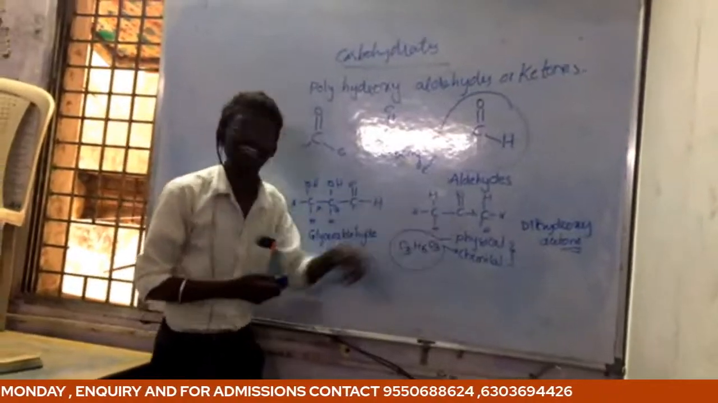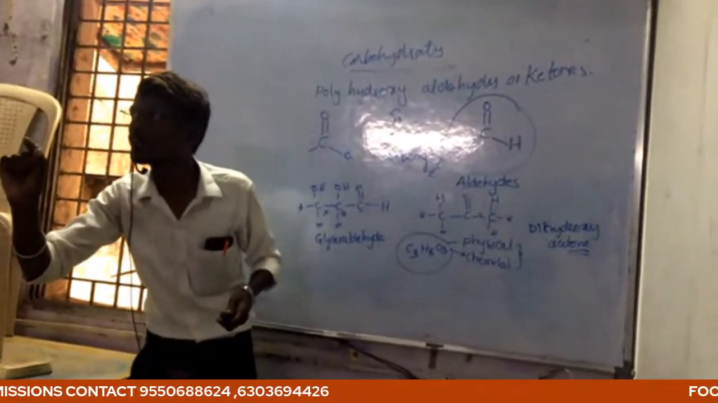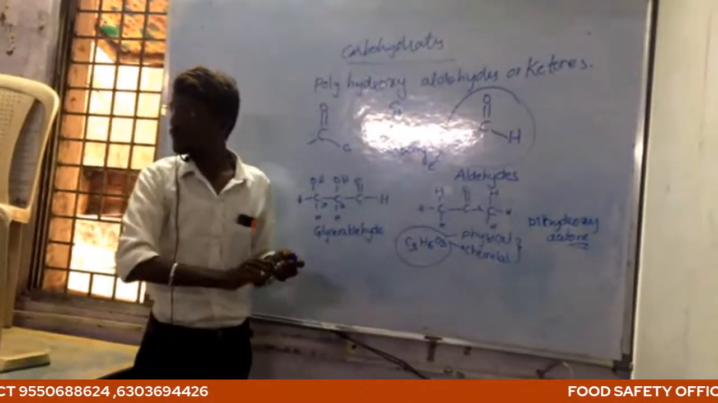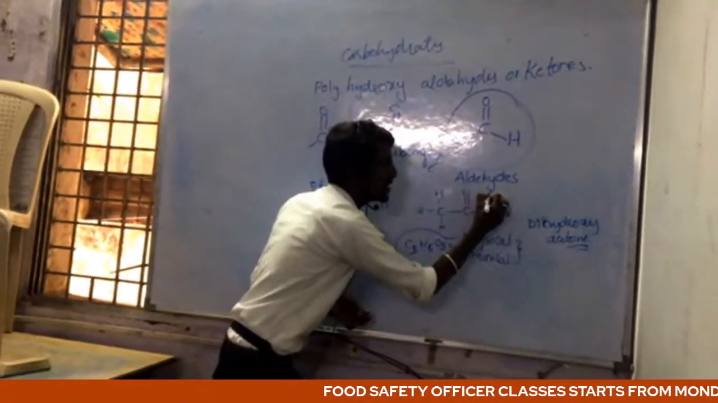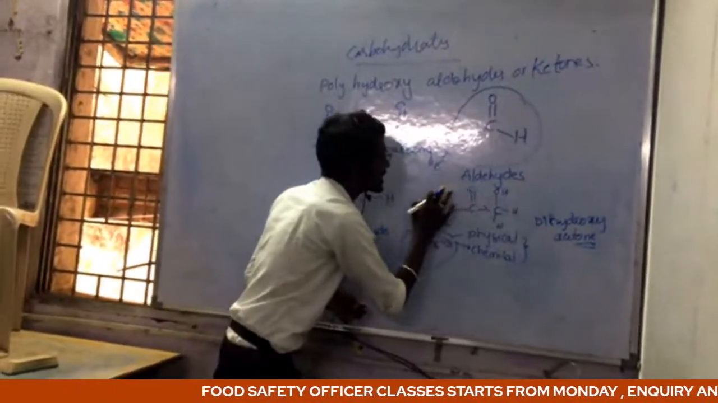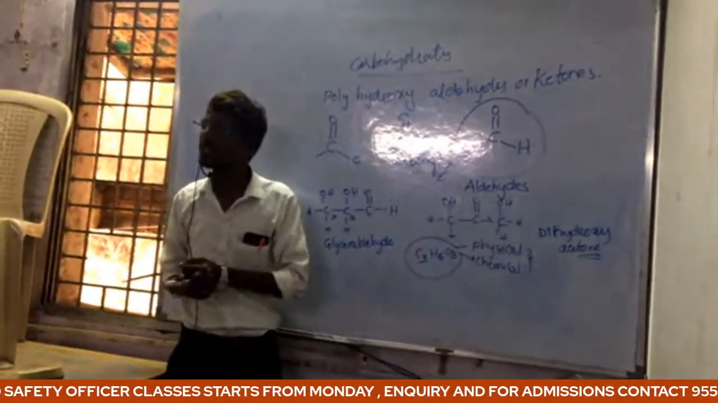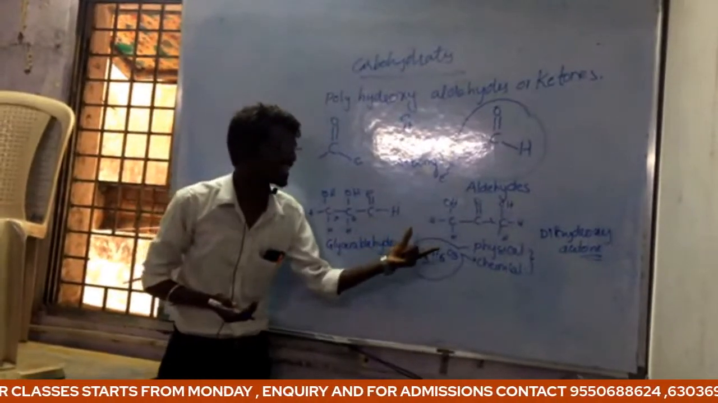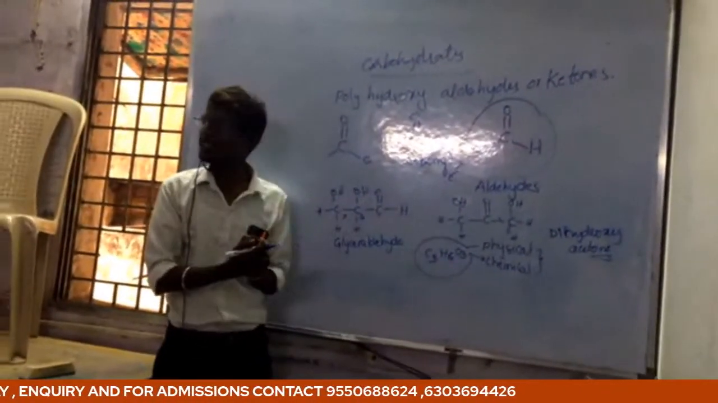So this dihydroxyacetone is a derivative of acetone. Hydrogens of acetone are replaced by hydroxy groups, and the result is called dihydroxyacetone. So these two are isomers.